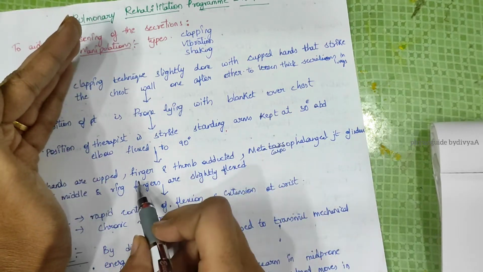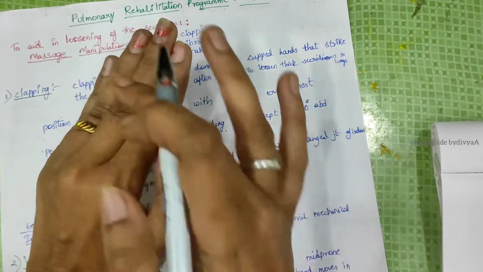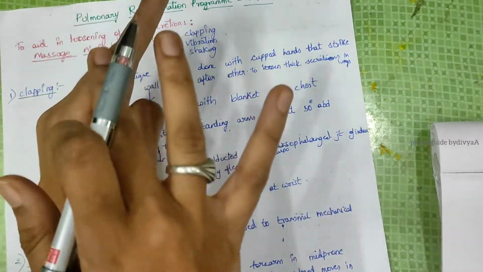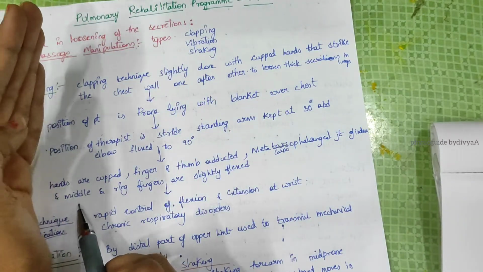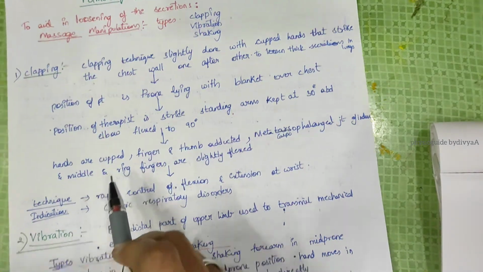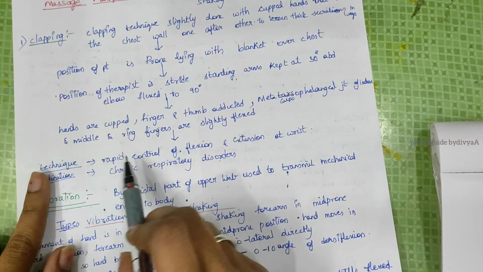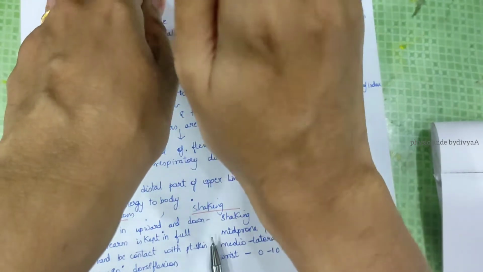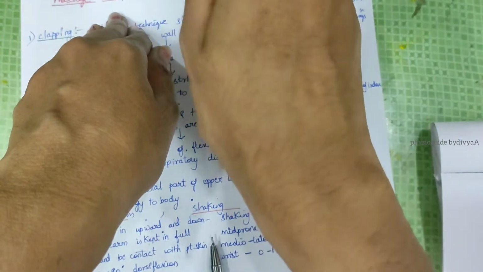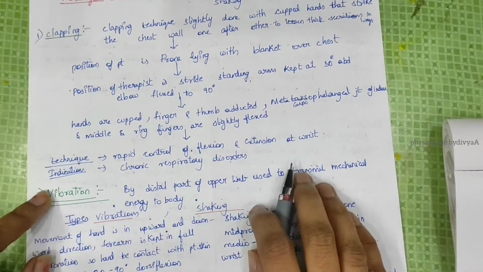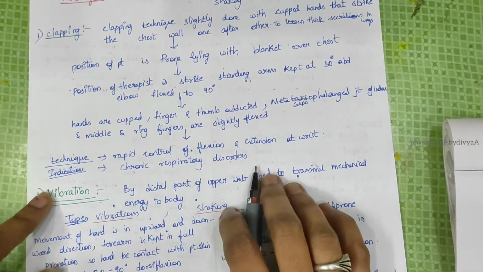Fingers and thumb are adducted, and the metacarpophalangeal joints of the index, middle and ring fingers are slightly flexed. The technique is rapid controlled flexion and extension of the wrist. It is mostly indicated in chronic respiratory disorder patients.